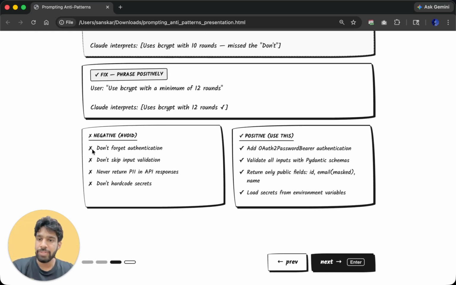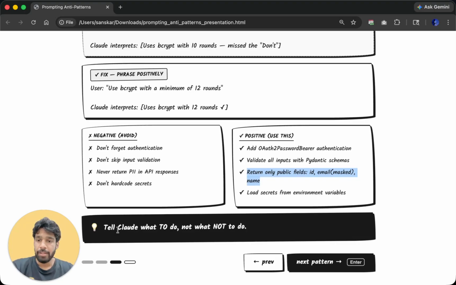Some cases which commonly occur: "don't forget authentication". We feel like, okay, that's right, we did nothing wrong, we mentioned clearly don't forget authentication. But what you should do is say "add password bearer authentication". Instead of "don't skip input validation", you should mention "validate all inputs". Instead of "never return anything important in API response", you should mention what you want to be returned in the API response. Things like that matter a lot. Tell Claude what to do, not what not to do. Oh, that's a catchy line.